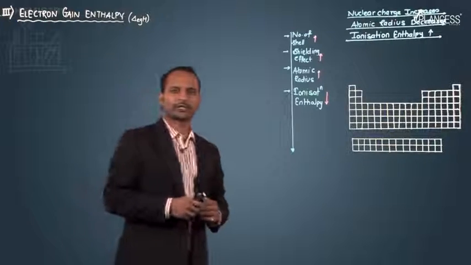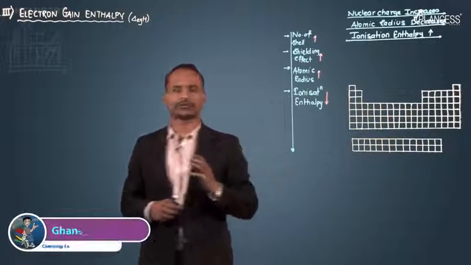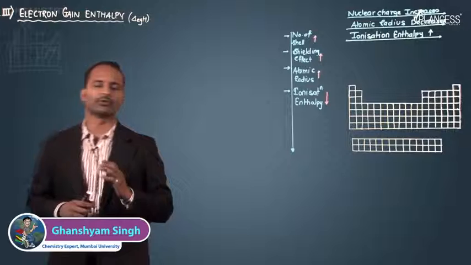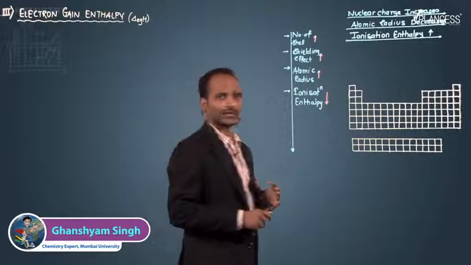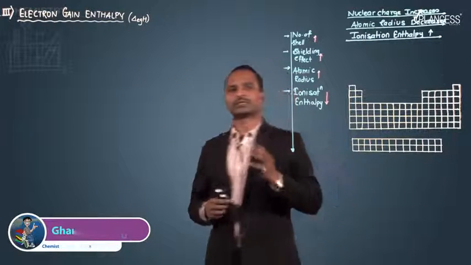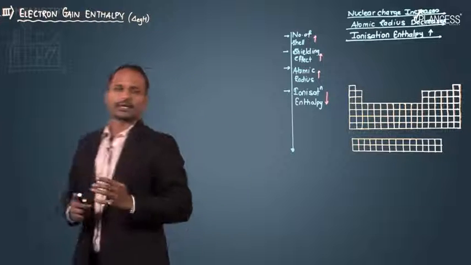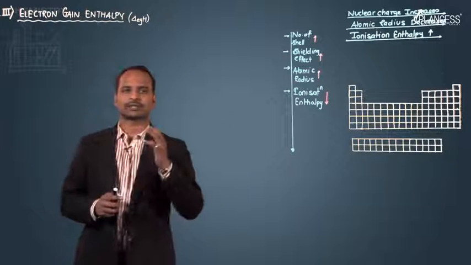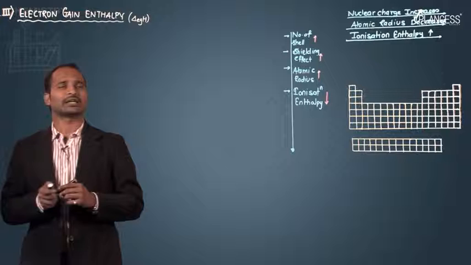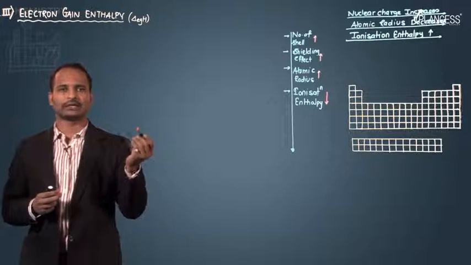The third periodic property is called electron gain enthalpy. The electron gain enthalpy also changes when we move across the periodic table, that is from left to right or top to bottom. Now, what is electron gain enthalpy? Electron gain enthalpy is nothing but the enthalpy change. Enthalpy means somewhere related to the energy only.